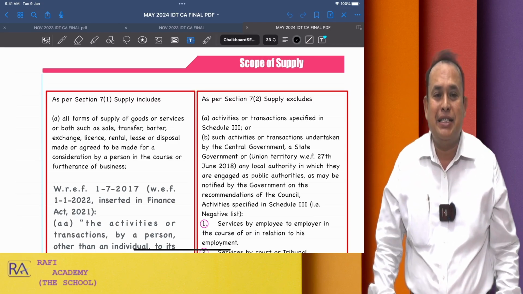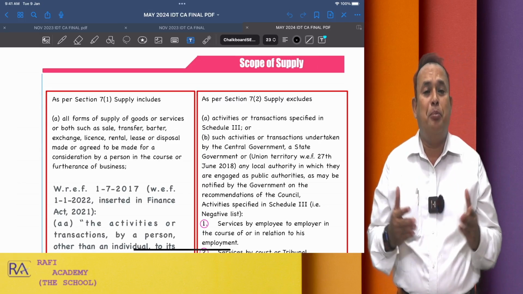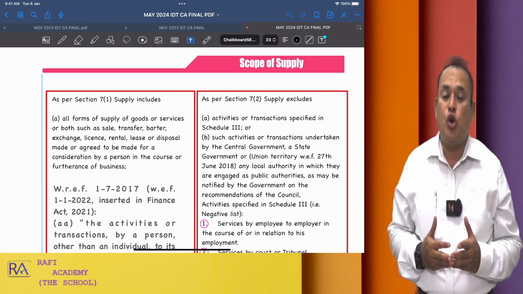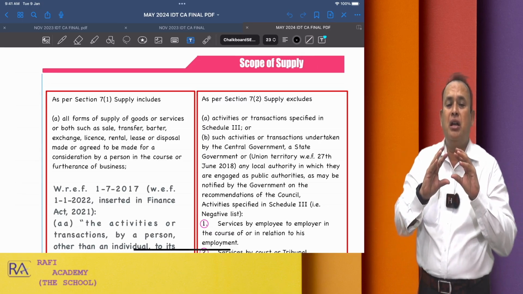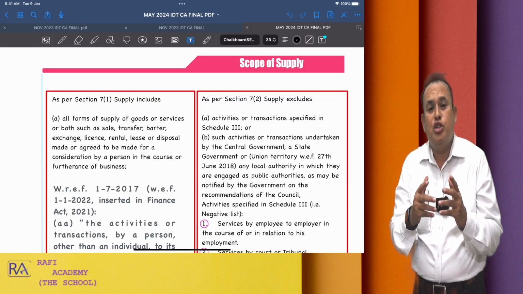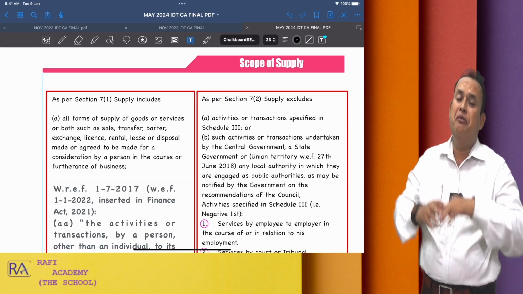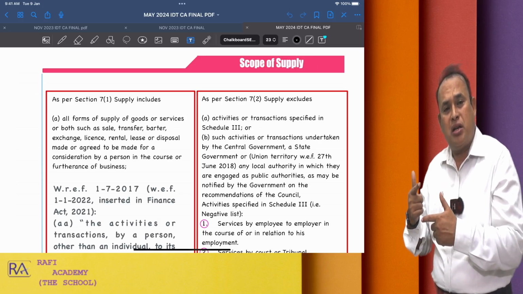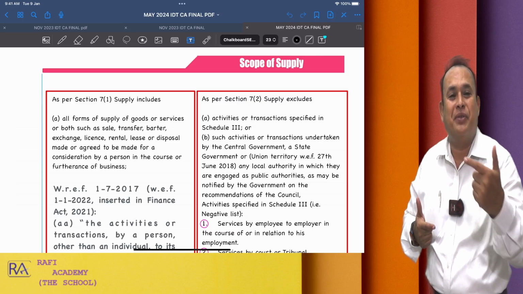So, taking this as a preamble to the new syllabus of indirect tax laws, which is applicable for our CA Final May 2024 exam onwards, I am now going to bring to notice a brief discussion, a particular memory recall from scope of supply. Scope of supply is very important, because when you talk about the levy of GST, on what? On supply. If there is no supply, question of levy does not arise, my dear friends.